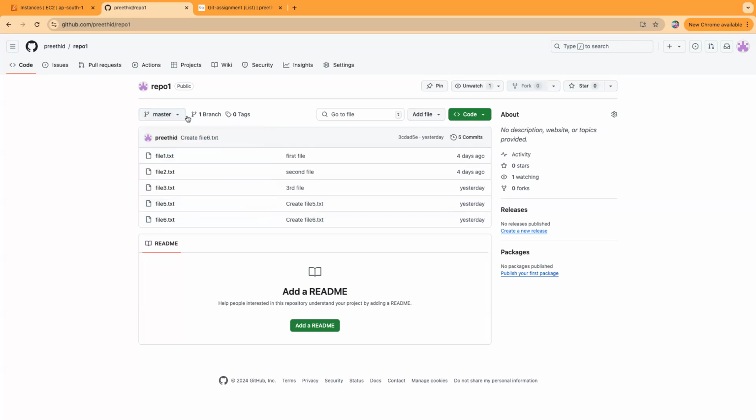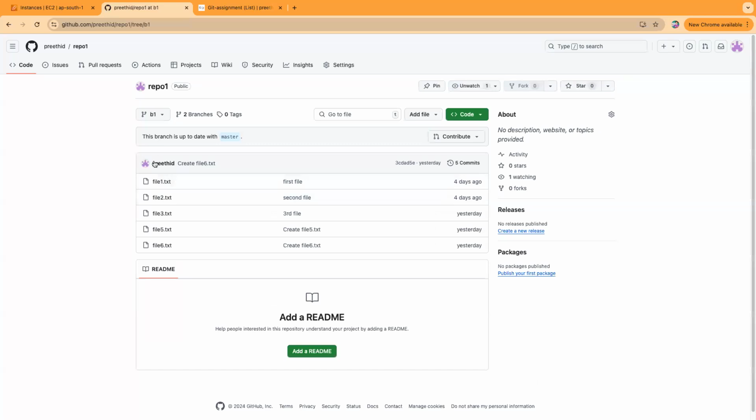Sorry. So I just want to have another branch. Let me just create another branch like B1. Maybe we could have pushed from local as well. See, create branch from master's options that I just created, just assuming 2 branches. So let's assume from local, we are making some changes and pushing the changes here.